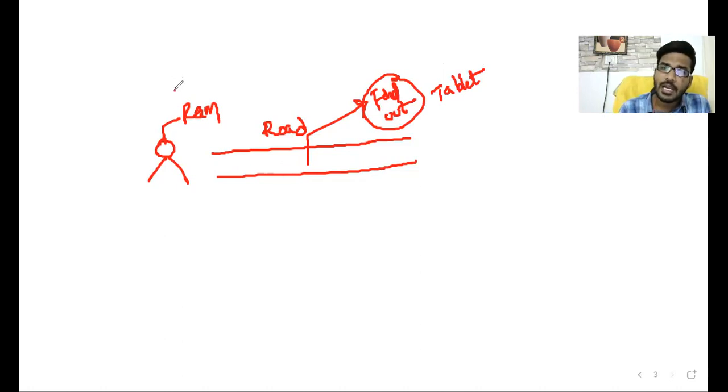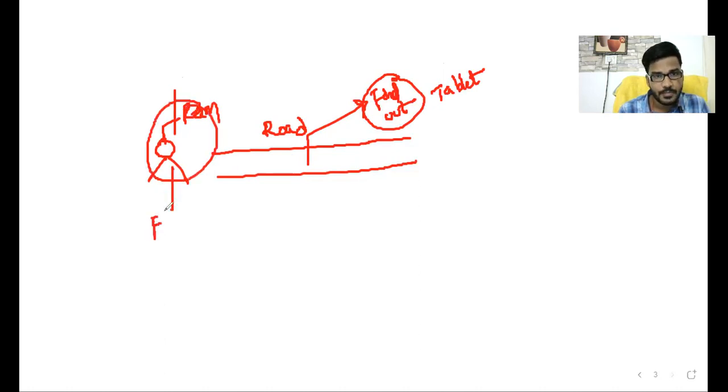Then Ram becomes the finder of lost goods. We already discussed the same example in the last class. What is the duty of the finder of lost goods? He can inquire for the true owner, he can advertise for the true owner, and when the true owner is found, he returns the tablet to the true owner. That is the duty of the finder of lost goods.